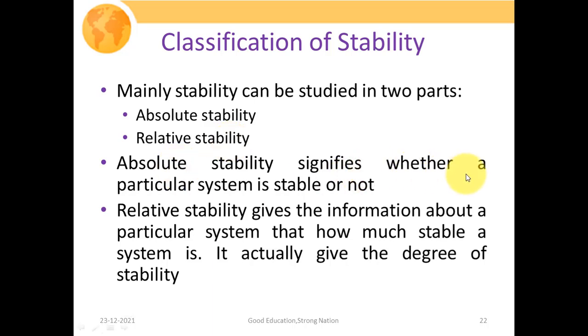So absolute stability signifies whether a particular system is stable or not. It simply gives us an idea whether a given system is stable or unstable. Whereas relative stability gives us information about how stable a system actually is, giving the degree of stability in contrast with another system or any given system.